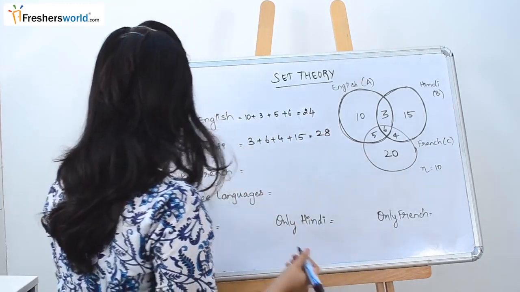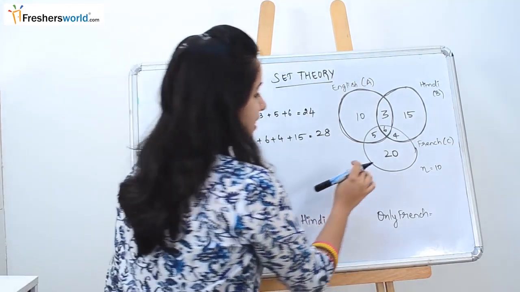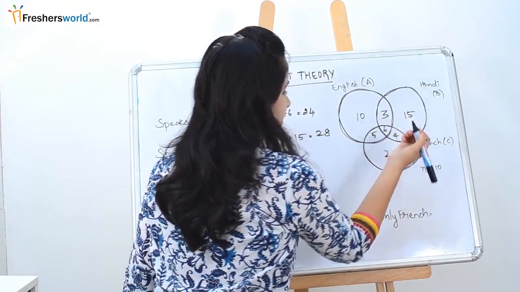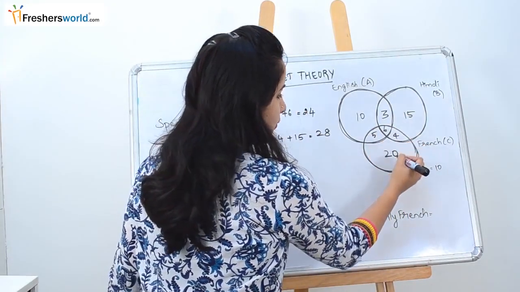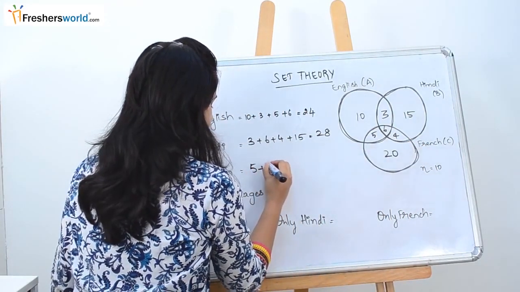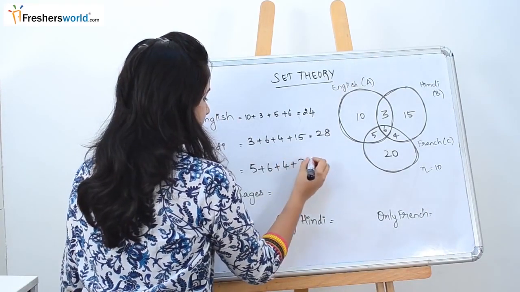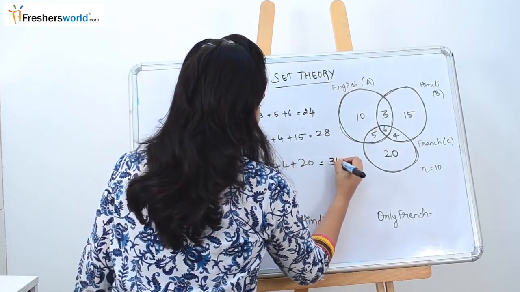Next they are asking about people speaking French. In case of French, you can see the circle C, which is nothing but 5 plus 6 plus 4 plus 20. 5 plus 6 plus 4 plus 20. So 10, 20, 30, 35.